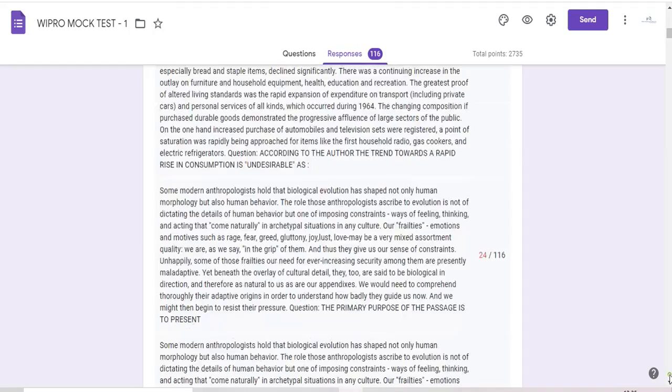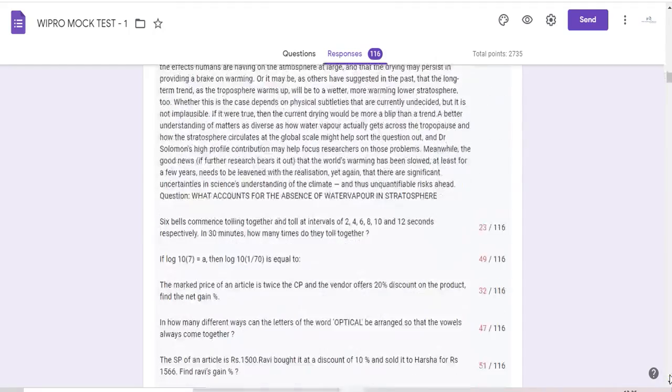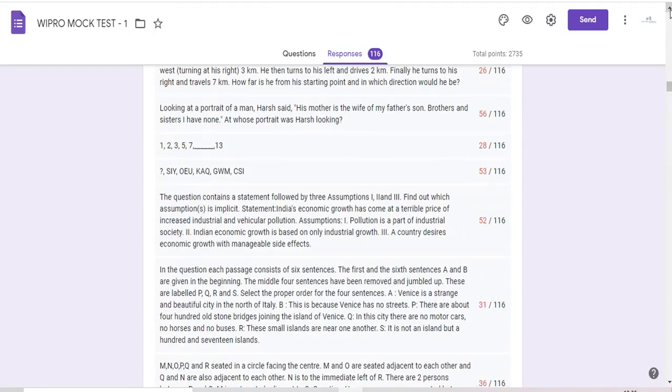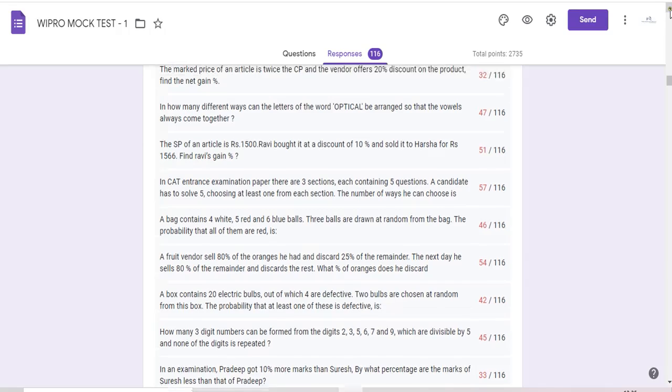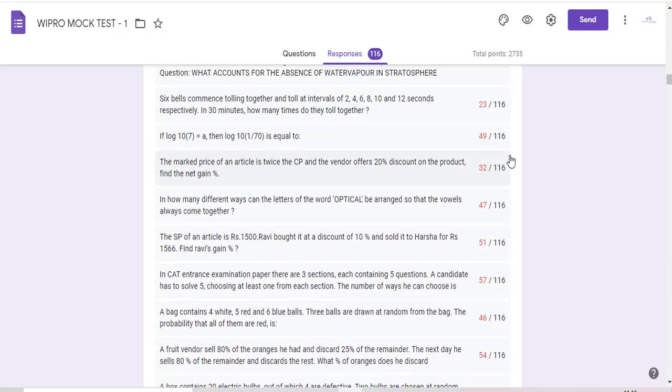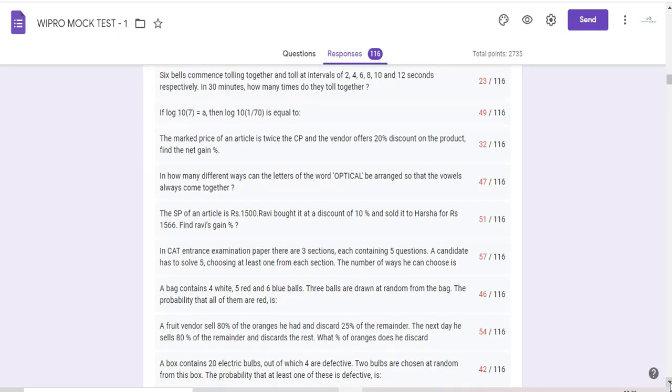Then when it comes to mathematics, I found a very, very interesting pattern here. All the questions in mathematics that you attempted and the majority of you went wrong, I can divide into three major sections. One is numbers, second is profit and loss, third is permutations and combinations.